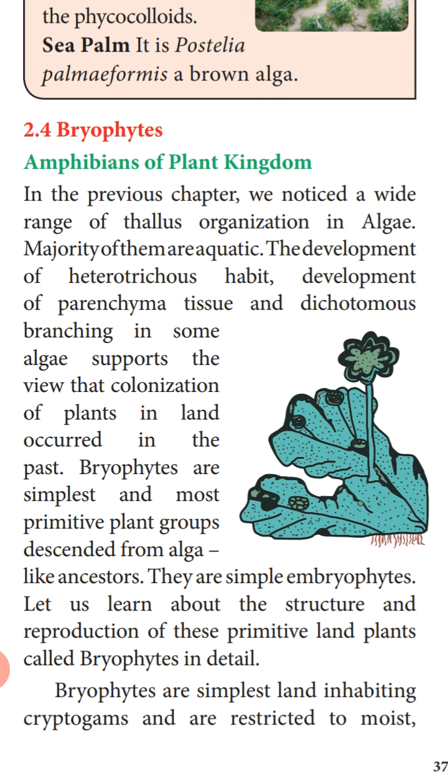In the previous chapter, we noticed a wide range of thallus organization in algae. So in the previous class we studied about algae. In that we studied the thallus, the plant body of algae. Either they are unicellular or they are multicellular. In multicellular, we studied that they either live in colonies. Different structures we studied there in the case of algae.